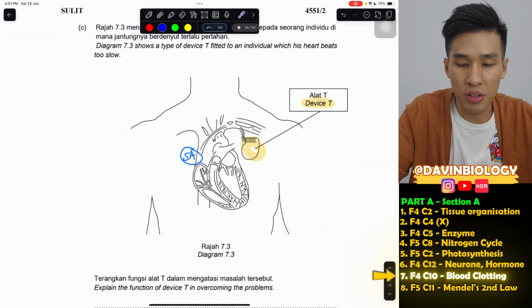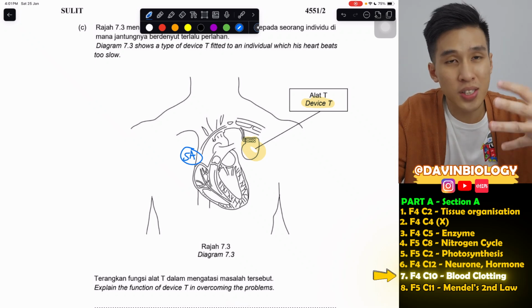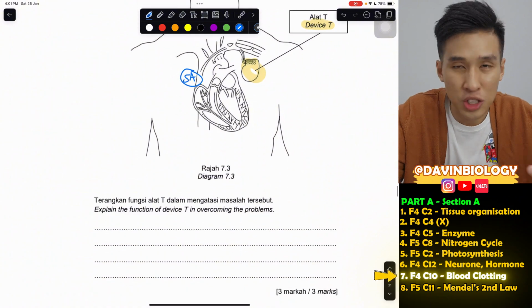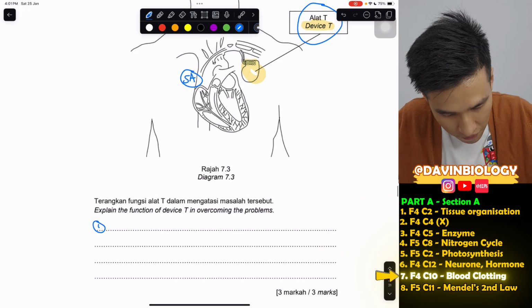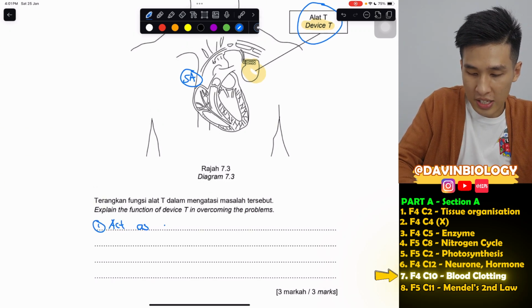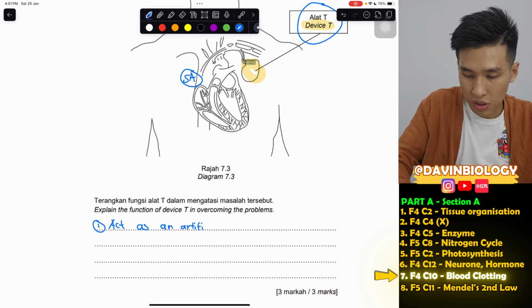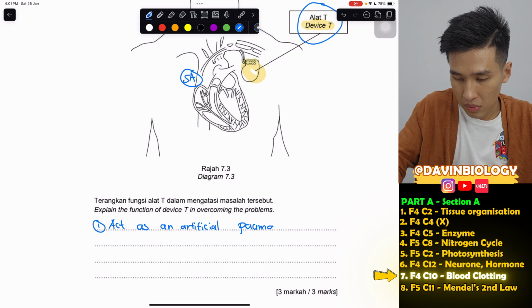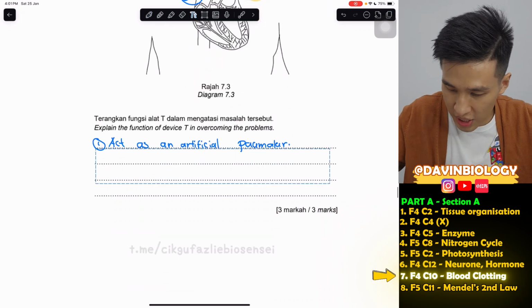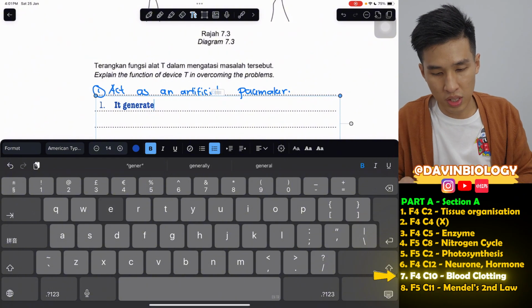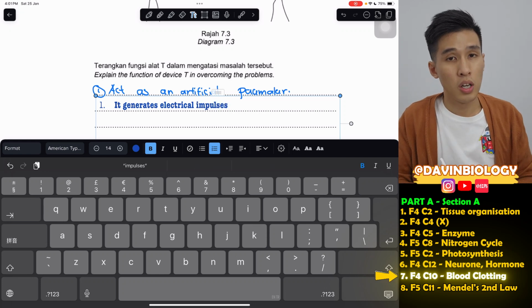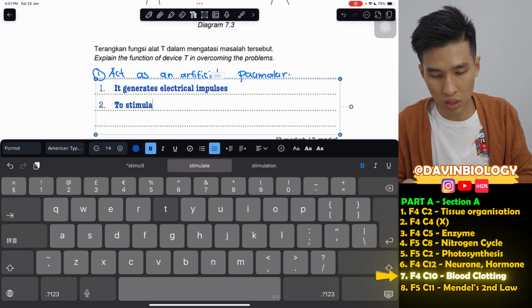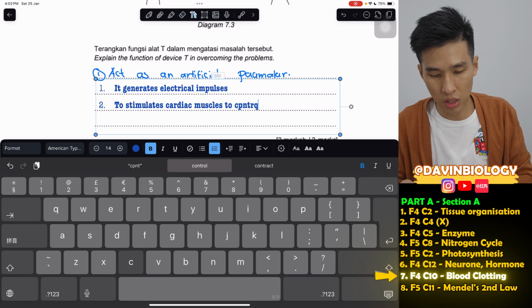So this device T, we call it an artificial pacemaker. It works the same as the SA node. So basically the question here is asking the function of the SA node, because how does this thing work? It works exactly like the SA node. So first you can say, this device T acts as an artificial pacemaker. And what does it do? Just like the SA node, it generates electrical impulse to stimulate cardiac muscles to contract and relax.